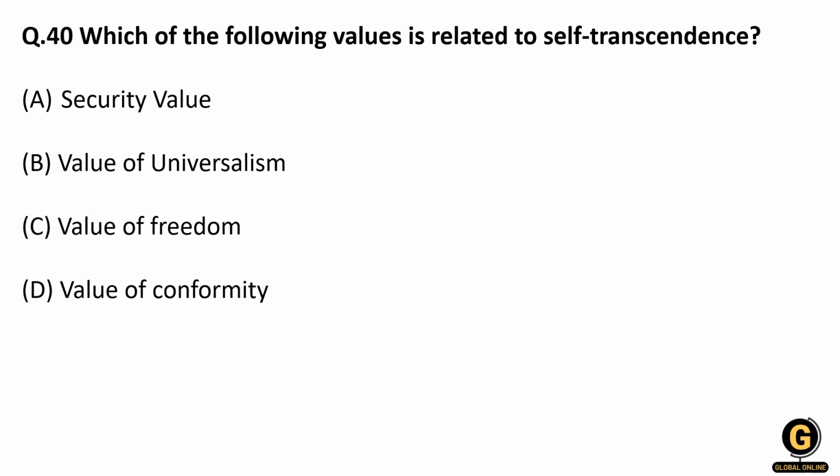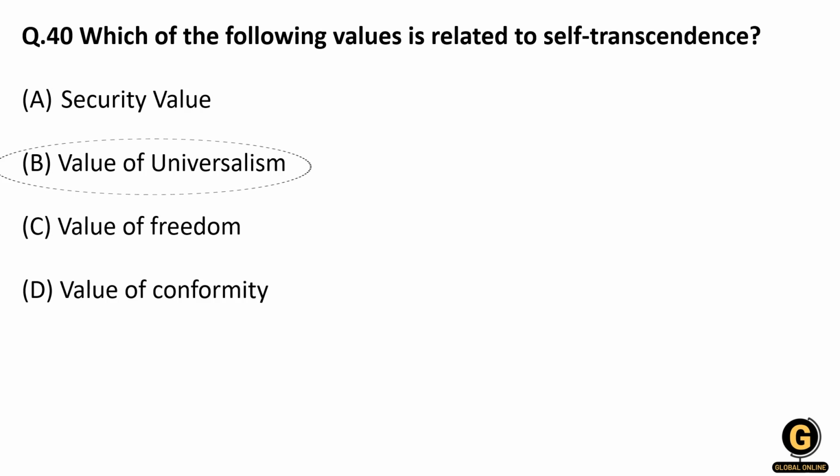The question is, which of the following value is related to self transcendence? So friends, this self transcendence comes from the theory of basic human values, and it was proposed by Shalom H. Schwartz. And Shalom H. Schwartz talks about 2 points, that is, benevolence, when you think about welfare of people you are in direct contact with, right? And the second point he has mentioned is universalism, means you are talking about the basic goodness, or doing good things to all people across the world. So self transcendence is related to the value of universalism.